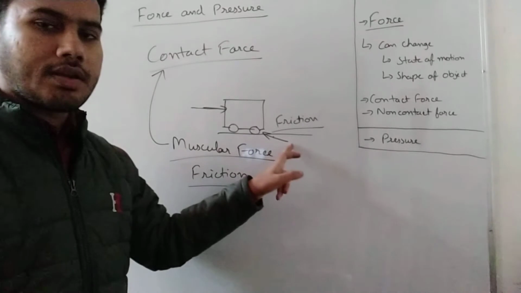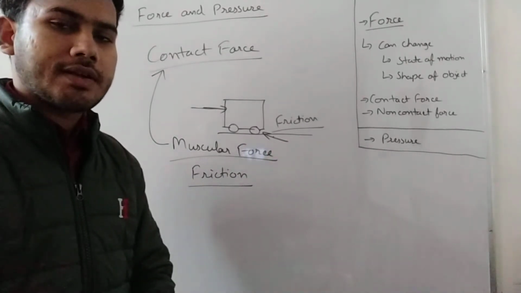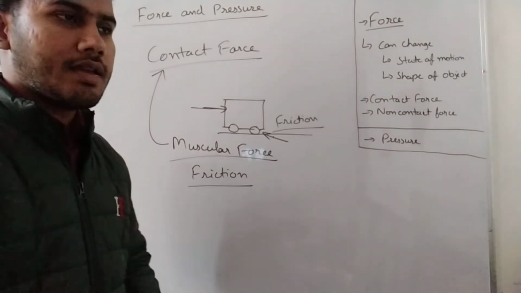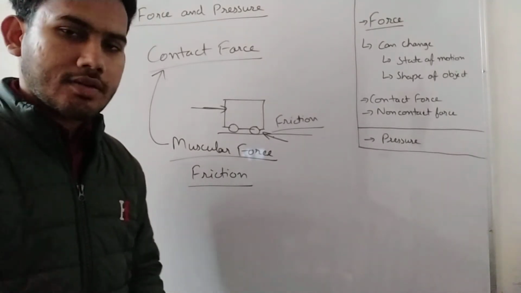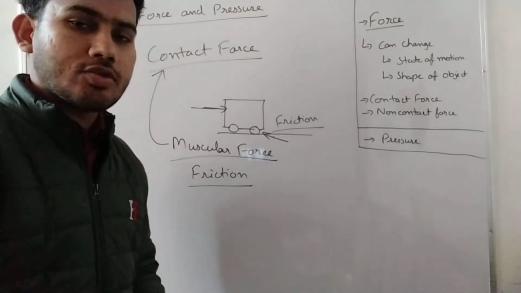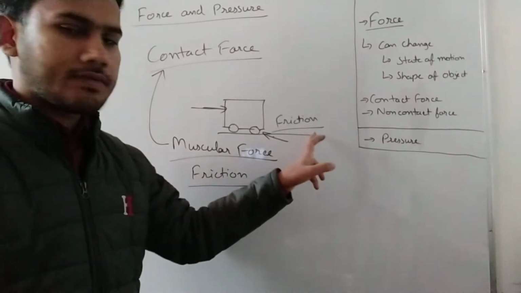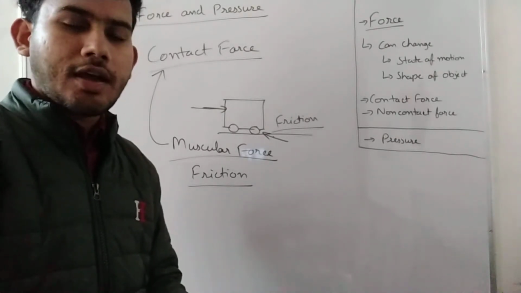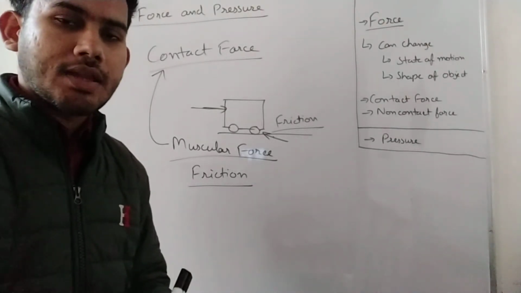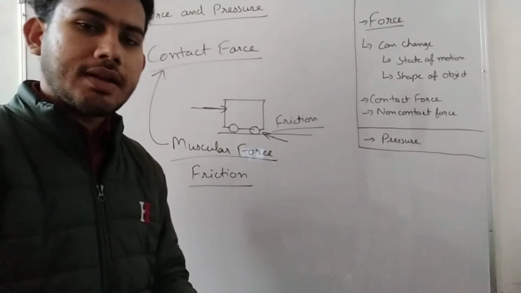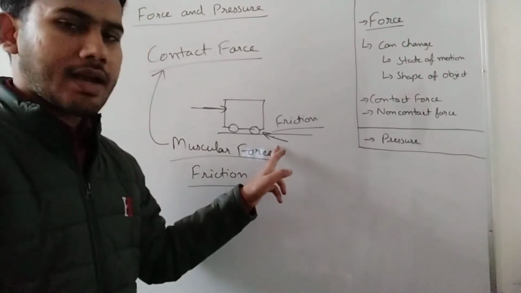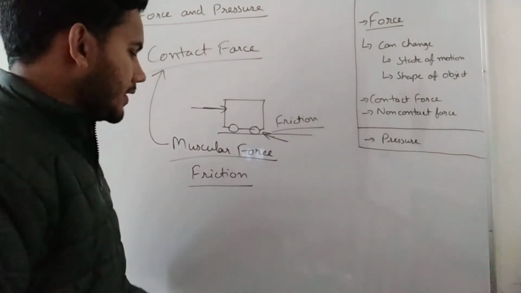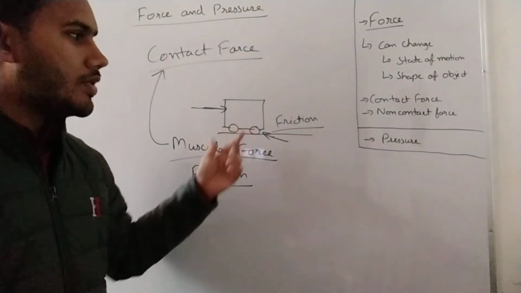So it is very important in our life, but it also affects our life, because it keeps on tearing the machinery parts, and it tears off the tires of the car. Okay, the car के जो टायर होते हैं वो खराब होने लग जाते हैं. That is also because of this force. Because अगर फ्रिक्शन होगा गाड़ी के टायर और ग्राउंड के बीच में, यानी कि कुछ रगड़ लगेगी, तभी वो गाड़ी रुकेगी. So that is also the reason behind tearing the tires. That is the force of friction that does all that, but it is very important in our life. Okay, these are two contact forces.